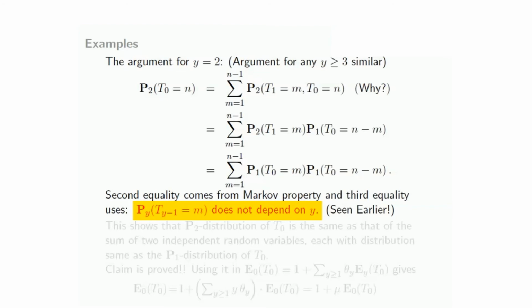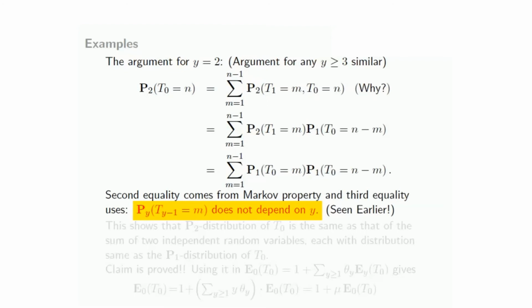But then by using the Markov property you can easily see that that is the same as the second sum, which boils down to the third sum, because the first factor, the P_2 probability that T1 is m, is the same as the P_1 probability that T0 equals m.